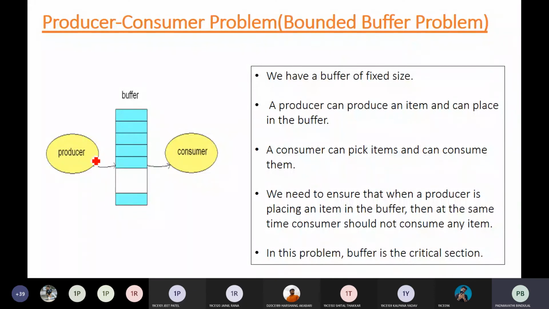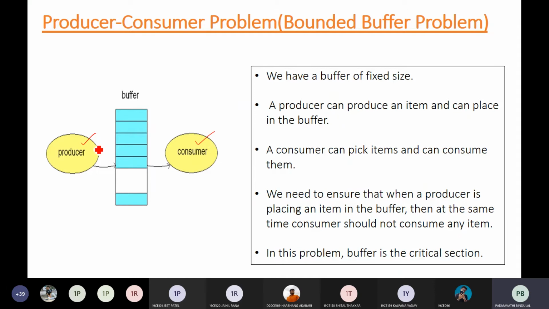Some basics regarding this. You have an entity called the producer. The producer's job is to produce data items. Next you have a consumer. The consumer's job is to consume the data items.